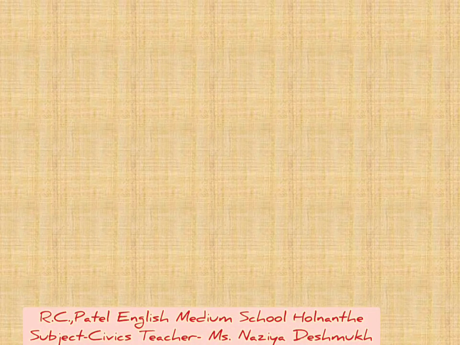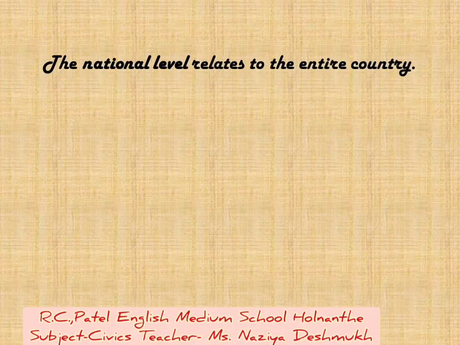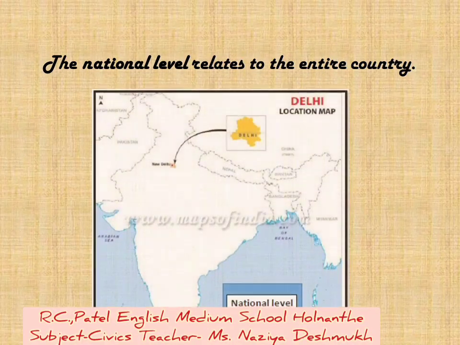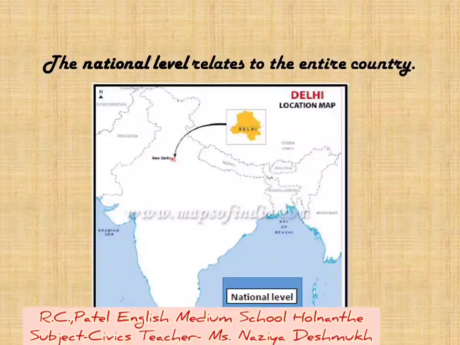The third level of government is the national level. The national level relates to the entire country. It means that the government which is working for the whole country is called the national level of government.